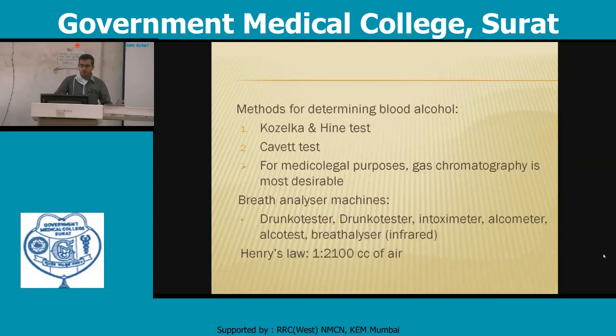Breath analyzer machine, drunkometer, drunkotester, intoxicometer, alcometer, alco test, breath analyzer: these are all instruments used for breath analysis. And 1 ml of blood containing alcohol is equivalent to 2100 cc of alcohol in the breath. This is known as Henry's law.